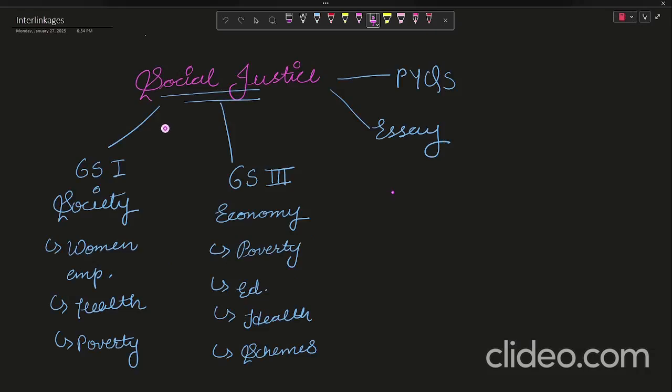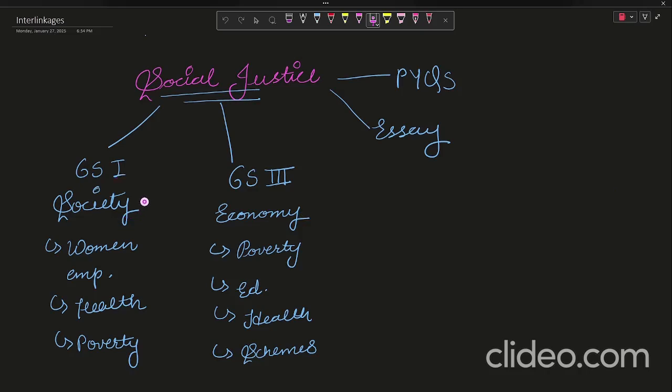Okay, now the next topic and interlinkage would be social justice. For this, first of all, you need to do PYQs, as I have shown you that NGOs and welfare schemes are repeated topics, like health and related schemes, education, poverty, etc. You can interlink it with society, because it's all about society.